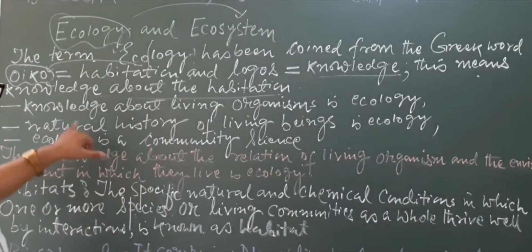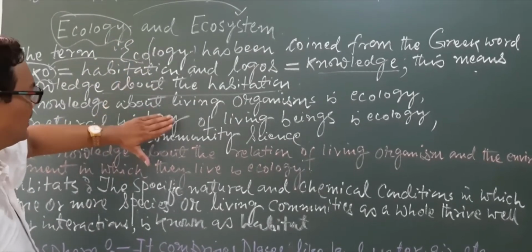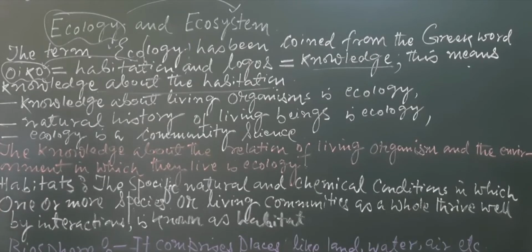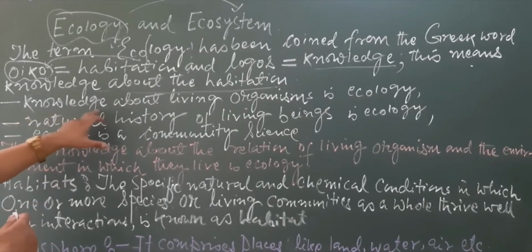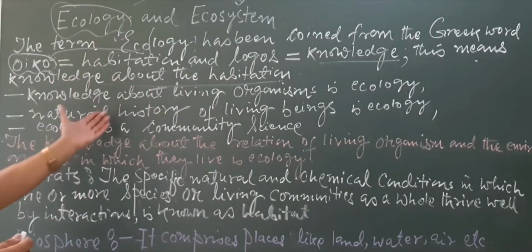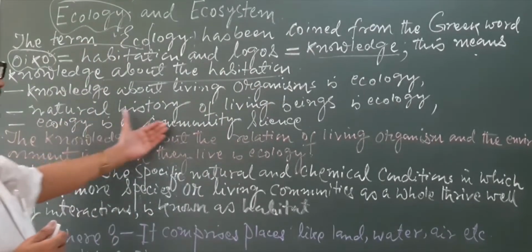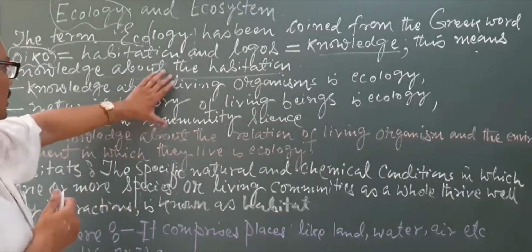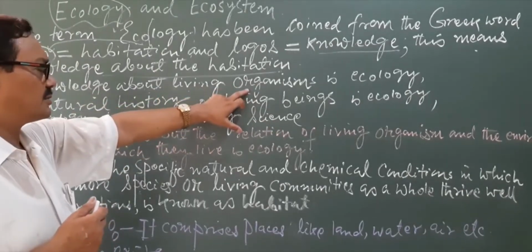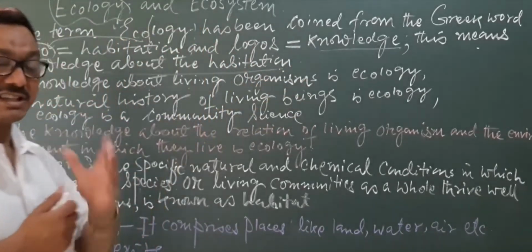That is ecology. After knowing this meaning, many scientists have put forward many definitions of ecology. So what is ecology? Some say it is the knowledge about living organisms, the natural history of living beings, or a community science, but it is not only that. It is the knowledge of the living and non-living organisms and their interaction.